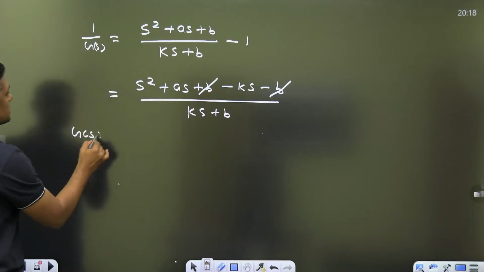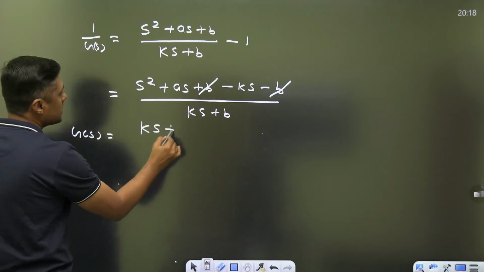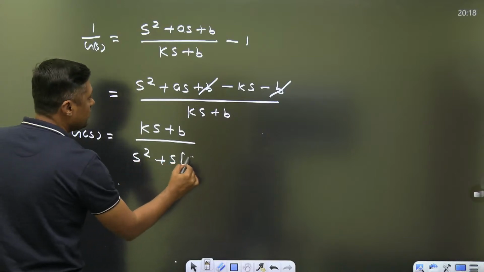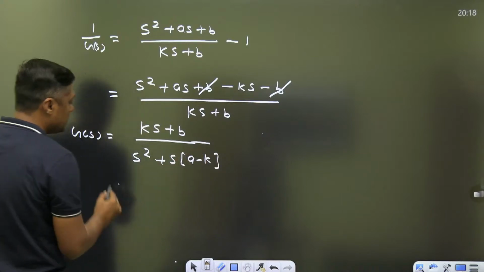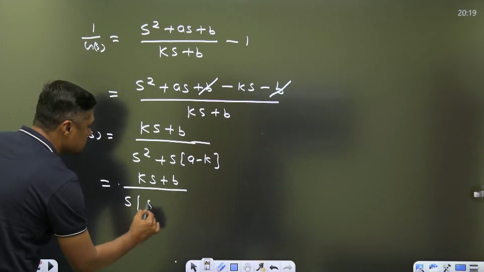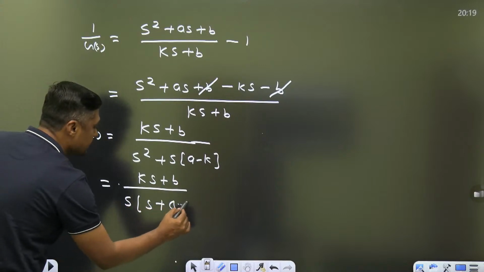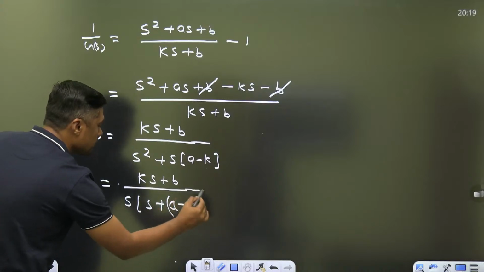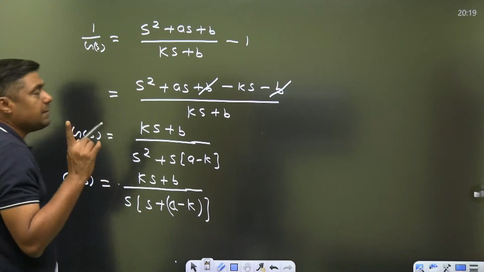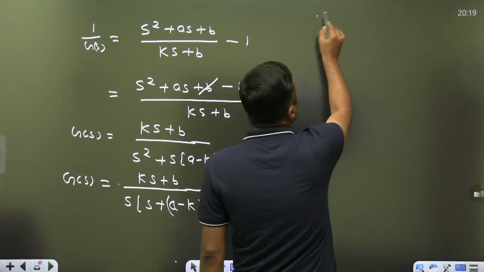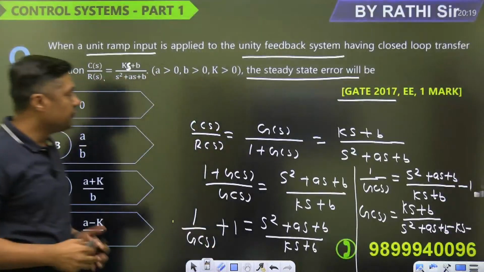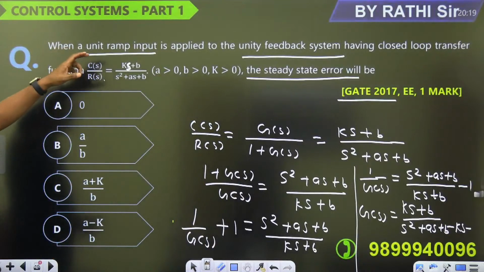Then you can find the GS is equal to KS plus B upon S square plus S into A minus K. Right, now you can take S as common: KS plus B upon S into S plus A minus K. What is this? This is the GS. S to the power 1 means it is a type 1 system.